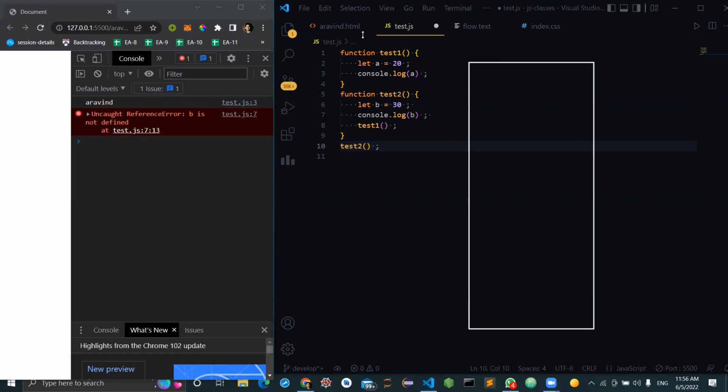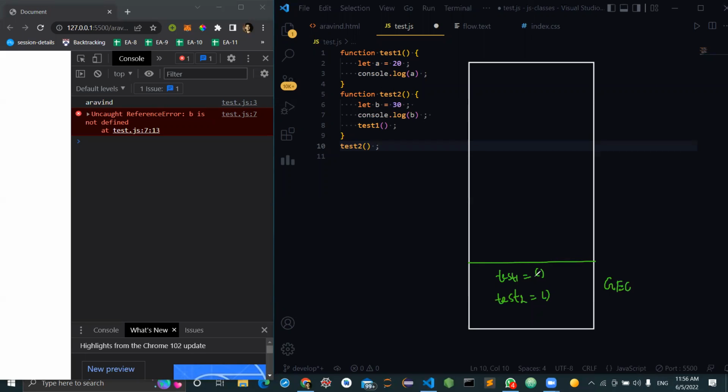And a global execution context will be created. Firstly, the global execution context gets created. And what is there inside that? How many variables are there? Test 1 and test 2 will be created, and they will be hoisted fully as functions. So that's why I'm rightly writing the values over there.